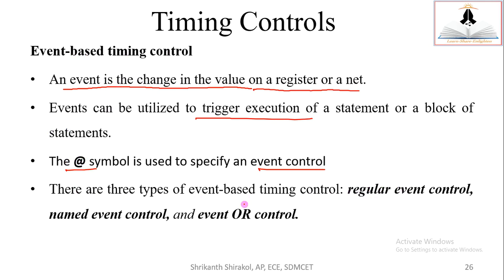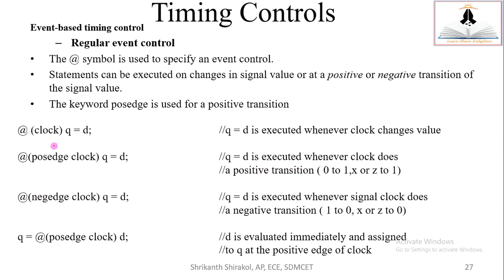There are three kinds of timing control: regular event control, named event control, and event or control. So these controls we shall study in detail. So event-based timing control, the at symbol is used to specify the event control. Statements can be executed on changes in signal value or at positive or negative transition of the signal value. So think that you want to keep the edge sensitivity of the clock. Then we use a positive edge and negative edge transition as a triggering point.